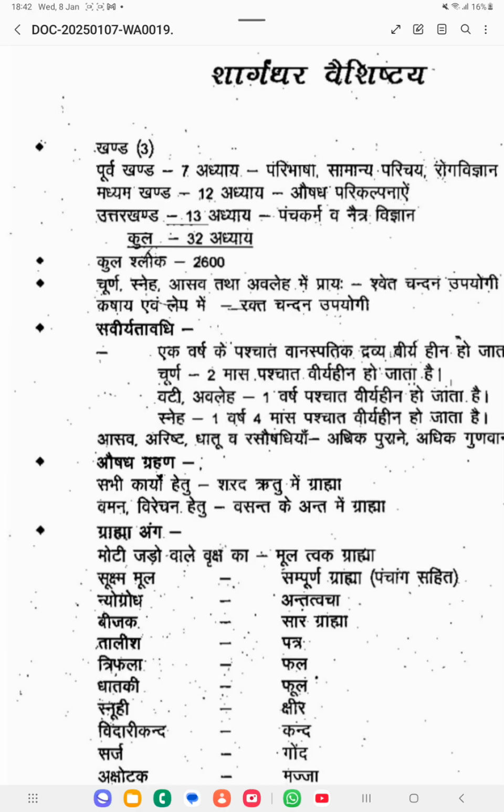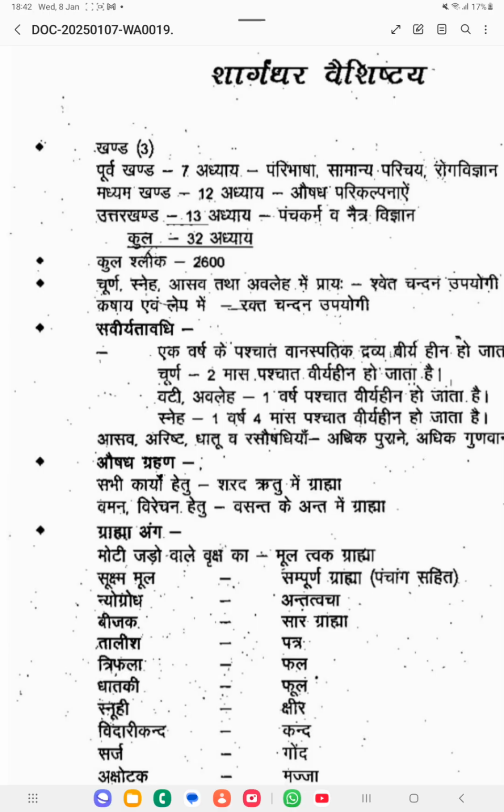Then next one is Madhyama Khanda. The second part of the Samhita is Madhyama Khanda. It consists of 12 adhyaya, 12 chapters. Here they are explaining Aushadha Parikalpana. Aushadha Parikalpana means pharmaceutical preparations. So pharmaceutical preparations are mainly explained in the Madhyama Khanda of Sharangadhara Samhita. It consists of 12 chapters.